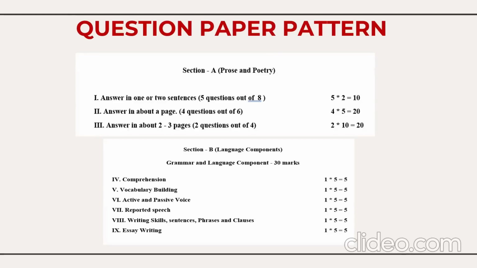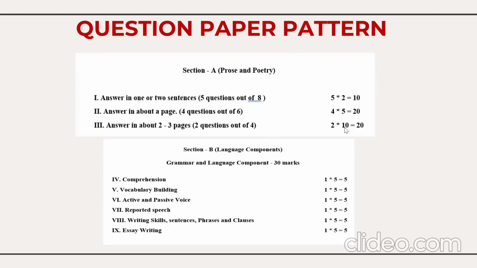Your question paper is divided into two sections. One is Section A, prose and poetry, and Section B, grammar. Section A consists of 8 lessons. Here you have 2 marks, 5 questions. So 8 questions will be given, and out of 8 questions you need to opt for 5. Then 5 marks, 4 questions. Out of 6 you need to select 4 questions.